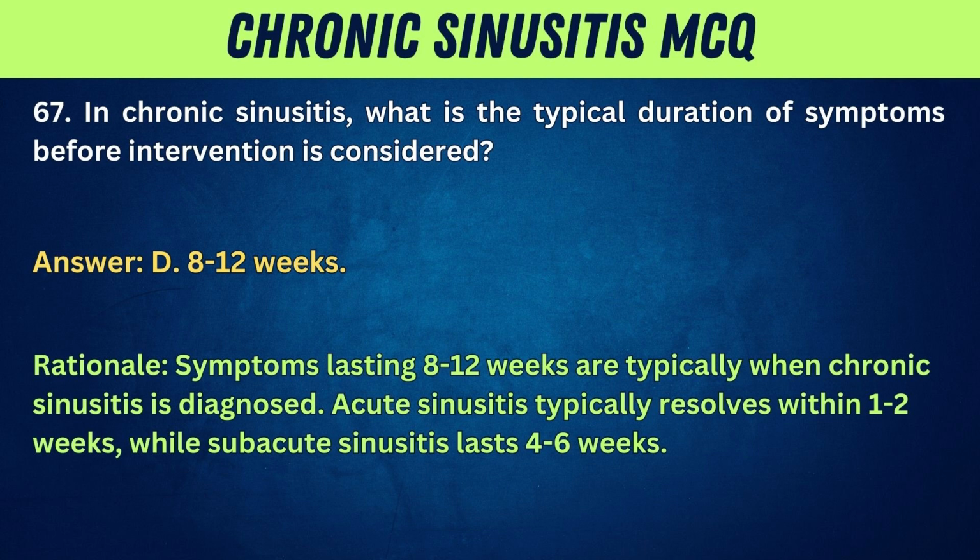Rationale: symptoms lasting 8 to 12 weeks are typically when chronic sinusitis is diagnosed. Acute sinusitis typically resolves within 1 to 2 weeks, while subacute sinusitis lasts 4 to 6 weeks.